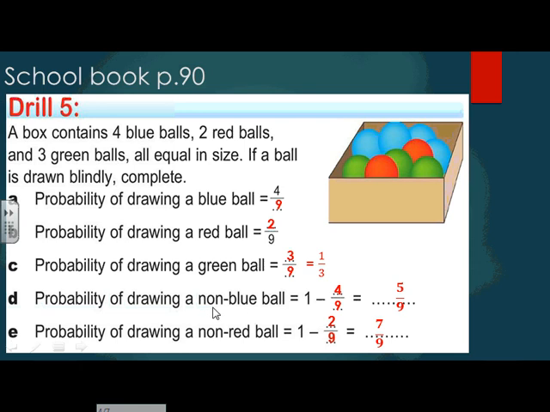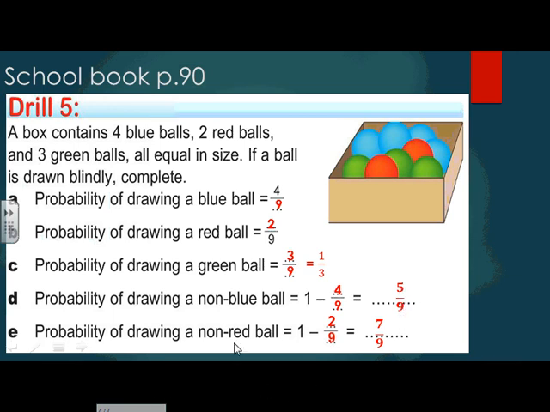Now again, the probability of drawing a non-blue ball. What's the meaning of non-blue? It means I don't want the blue balls. So I'm going to cross out the number of blue balls and count the rest. The rest are 2 and 3. So the answer is going to be 5 over 9.